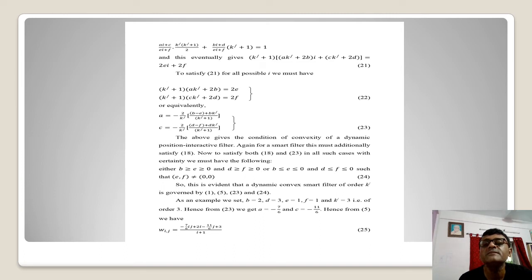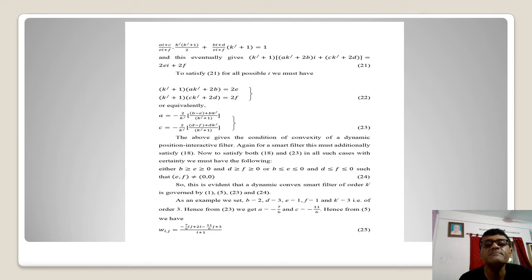This is the particular theme that we are having, and to satisfy every aspect of this in general. At any position, obviously we should have these particular things as given in 22, or equivalently we can just put a and c in terms of b, and these results are coming here. So we have these results to satisfy in general.